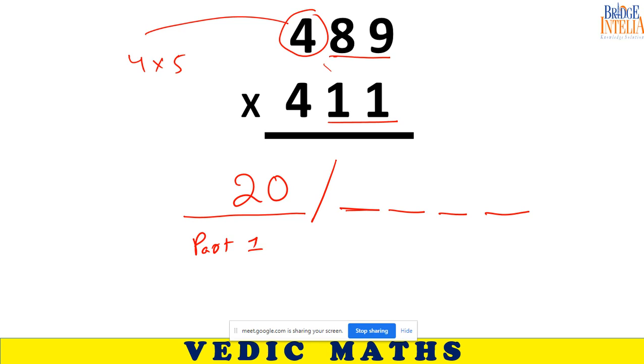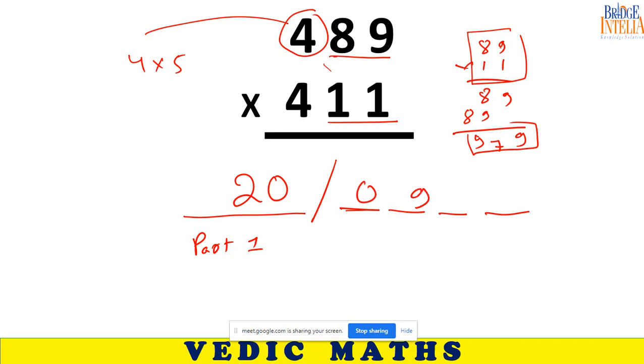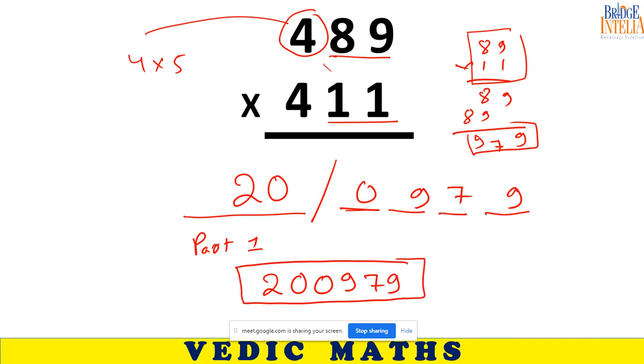What about this? 89 into 11. I will teach you tricks on how you can multiply 89 with 11 in your brain itself. But for now, you can do it on pen and paper. So 89, 89. So 979. I hope I am correct. So this is what you got. Final answer. Is this what you got, everyone? Yes, sir. Okay.